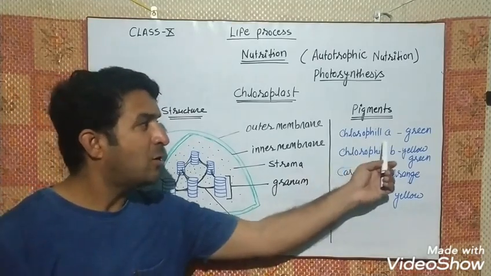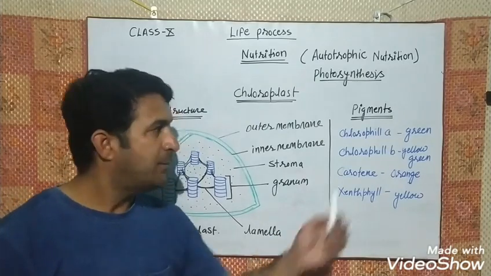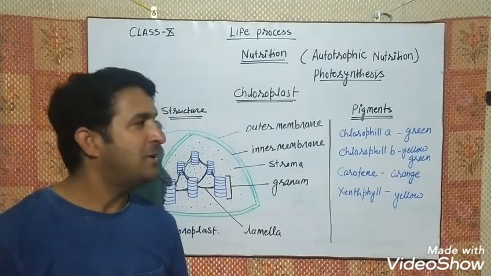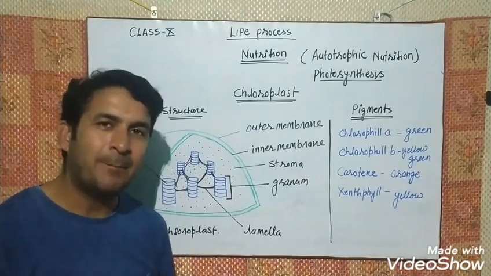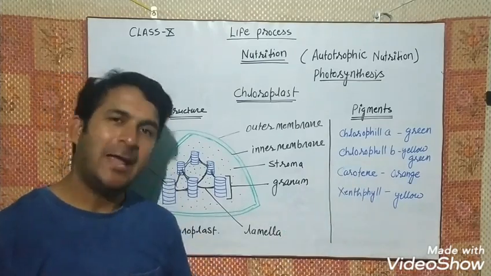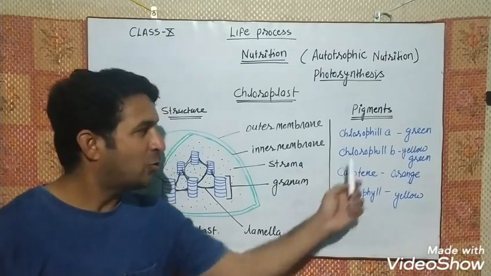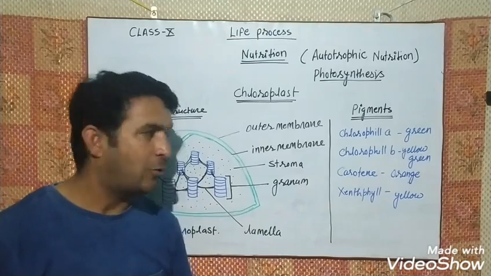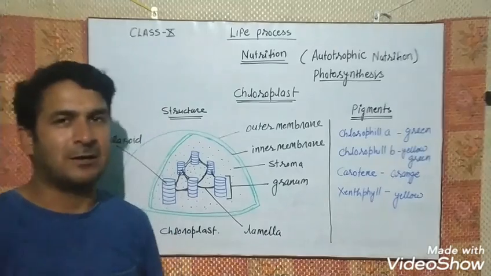If we talk about chlorophyll A, what kind of color does it produce? Mostly it produces the green color, but sometimes it also produces a blue green color. An example is blue green algae having chlorophyll A. Chlorophyll B also has green color mostly, but sometimes it also produces a yellow green color.